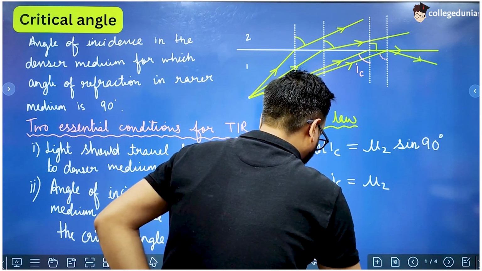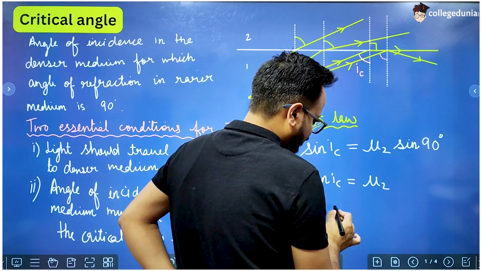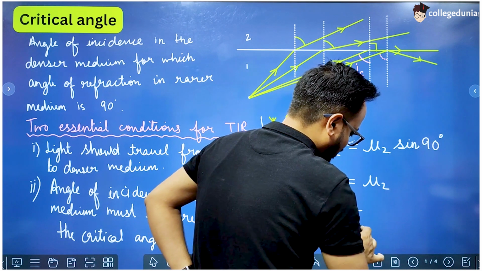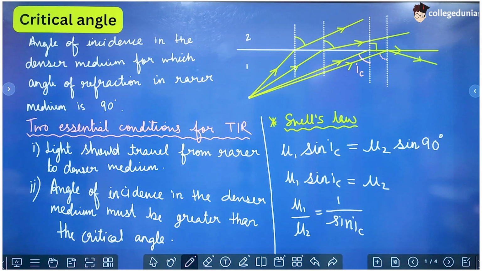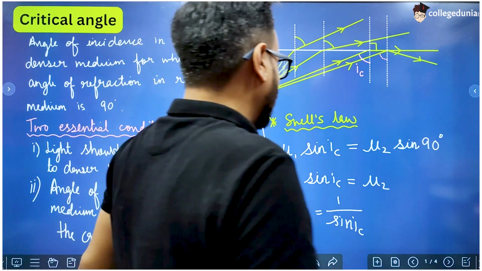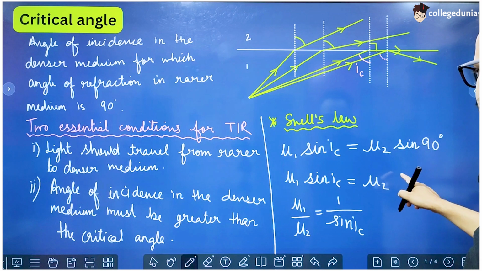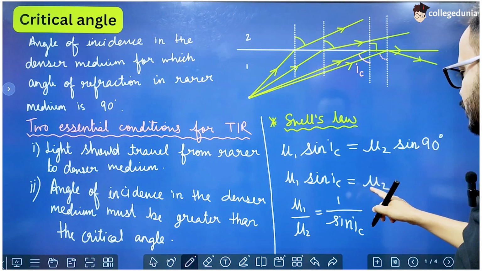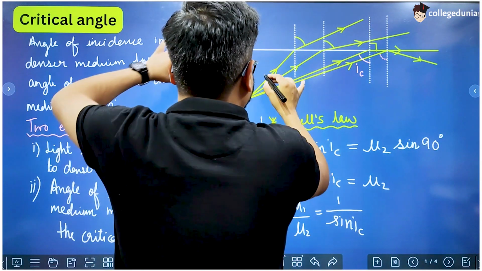We can write mu1 by mu2 is equal to 1 upon sine IC, right?